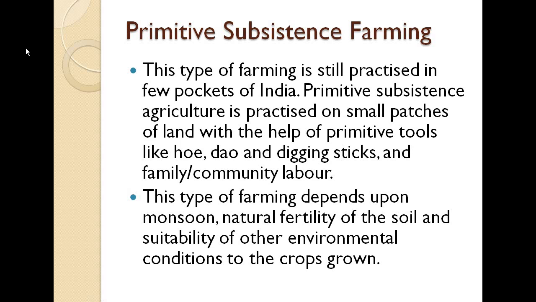First of all, it is primitive subsistence farming. What is this all about? This type of farming is still practiced in a few pockets of India. Currently they are not majorly following primitive subsistence farming; it is practiced only in a few pockets of India. Primitive subsistence agriculture is practiced on small patches of land. It doesn't involve large patches of land, only small patches, with the help of primitive tools like the hoe, dao and digging sticks.